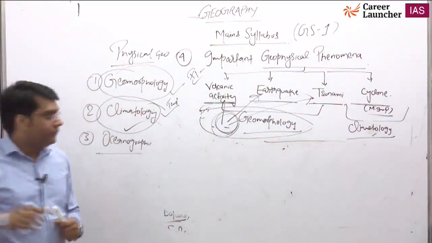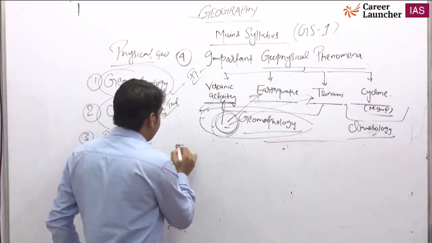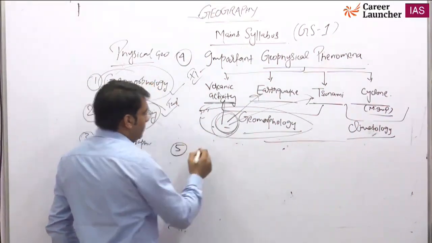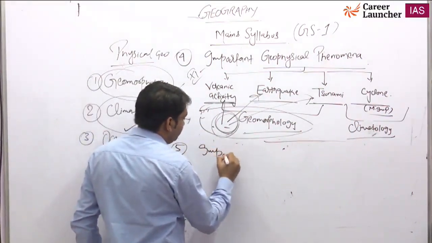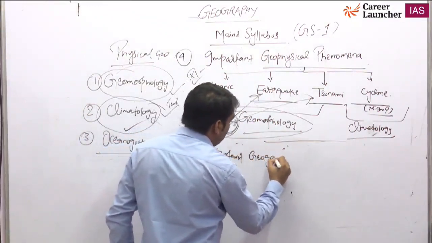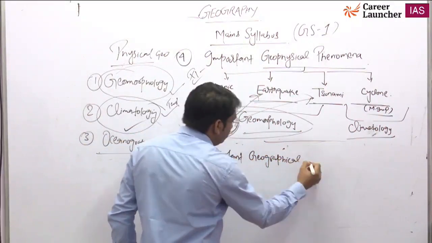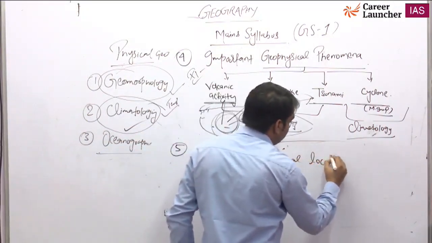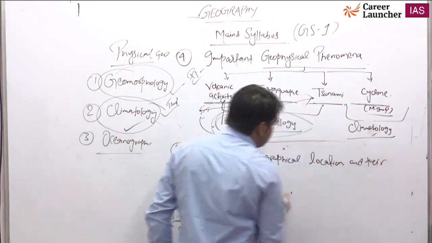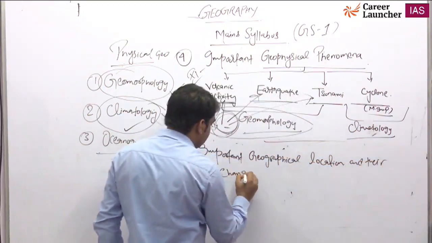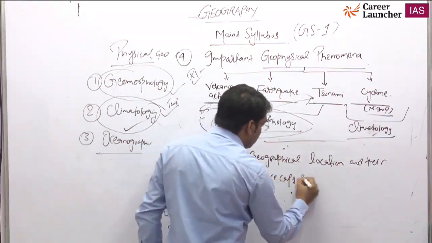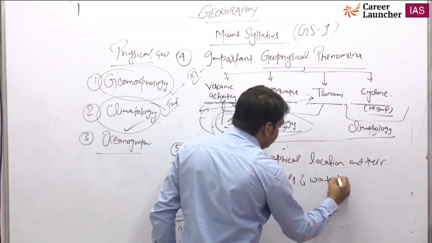And the fifth one is about important geographical locations and their changes, like ice caps and water.